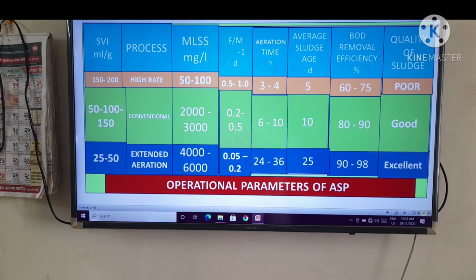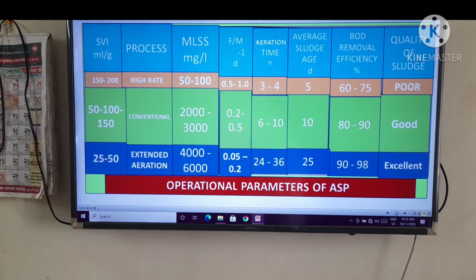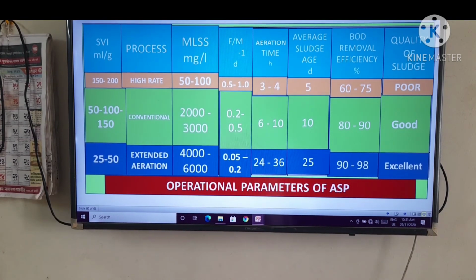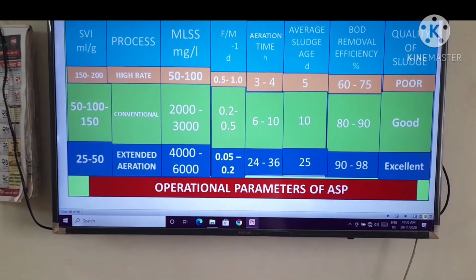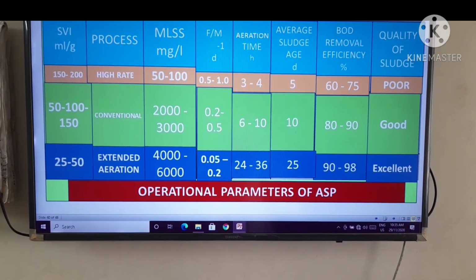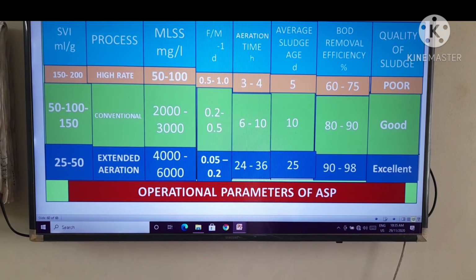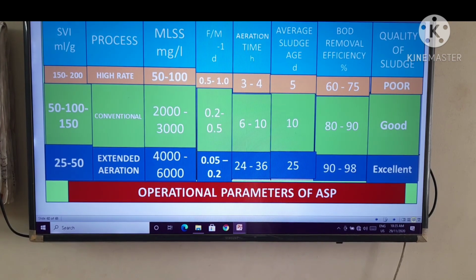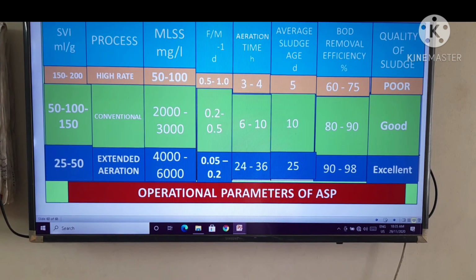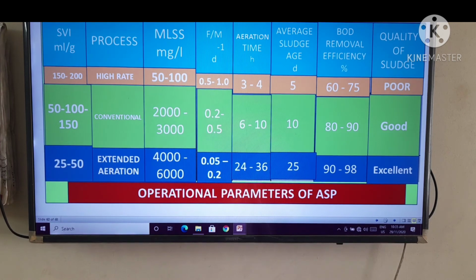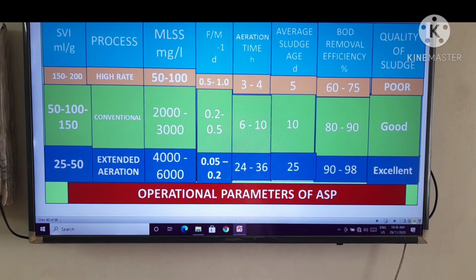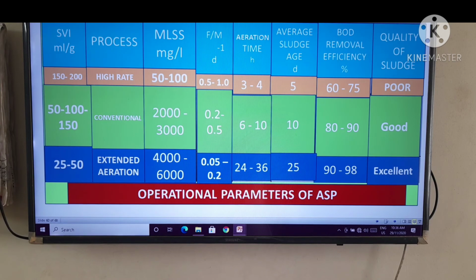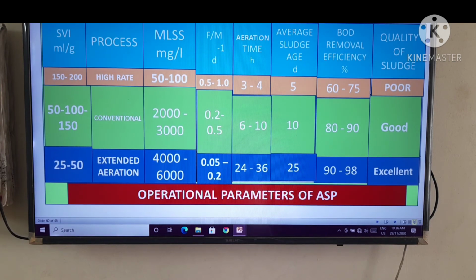When the value of SVI is in between 150 to 200, right? At that time, MLSS is in between 50 to 100. When the value of SVI is in between 50 to 150, the MLSS value will be 2000 to 3000.